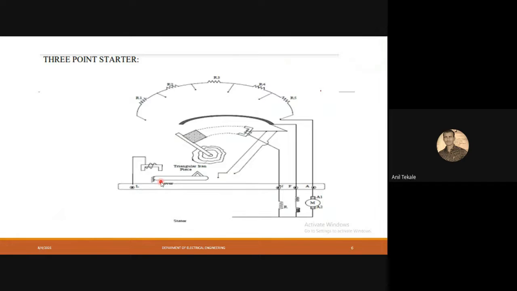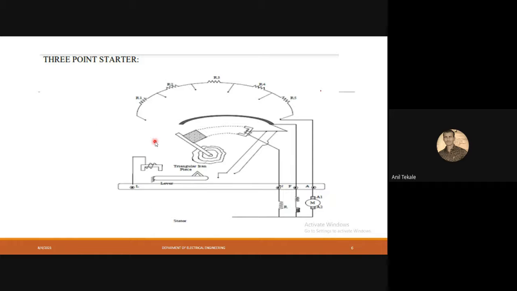Okay, now is it visible? The starter image? Yes, sir. Okay, fine. Here you can see this is the 2-point starter. First I would like to tell you why it is known as a 2-point starter: because it has two terminals, which are here.